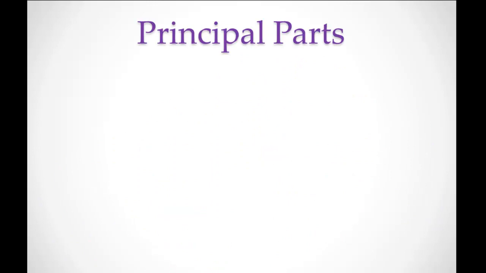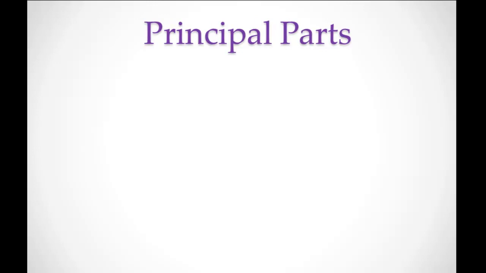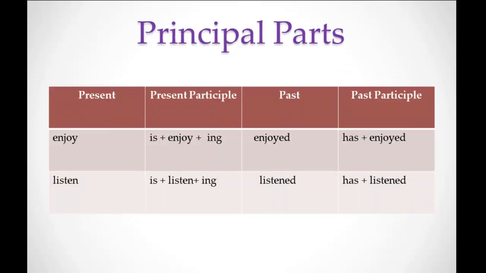Next, the principal parts, meaning every verb has some forms to be written. Every verb has four forms. The first form, as the table shows, is the original form of the verb, which is the present form.